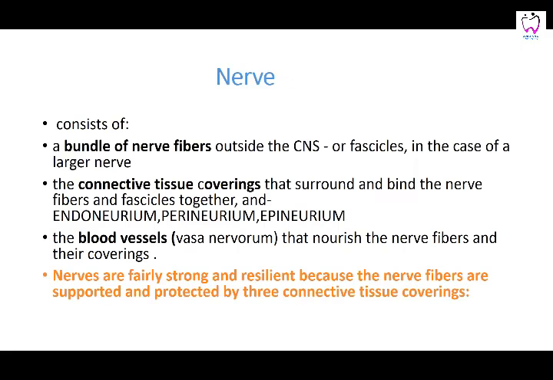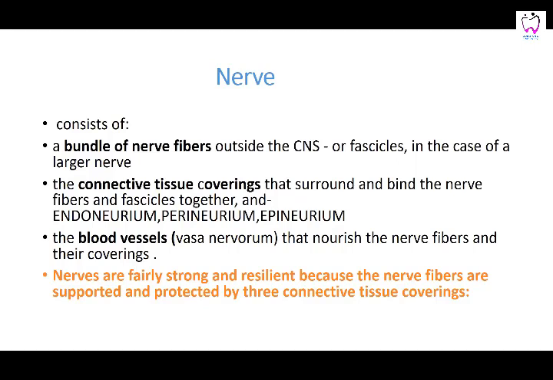What is the nerve? Nerve fiber was just the axon. Then how is a nerve formed? It consists of bundles of nerve fibers outside the central nervous system, or fascicles. That is just the bundles; fascicles means the same in the case of a larger nerve. The connective tissue coverings that surround and bind the nerve fibers and fascicles together are your endoneurium, one axon; a perineurium, a bundle; and the epineurium, the whole nerve.